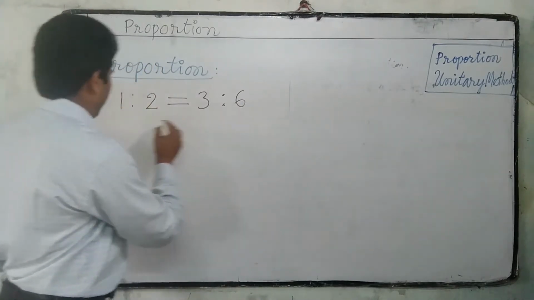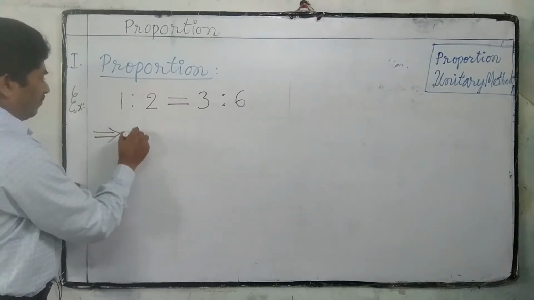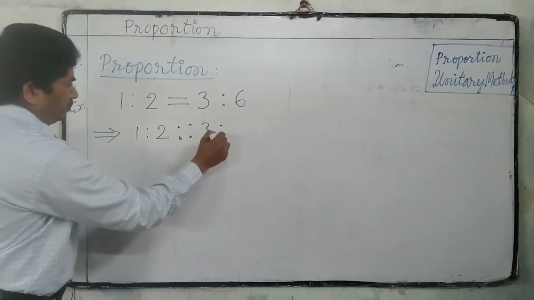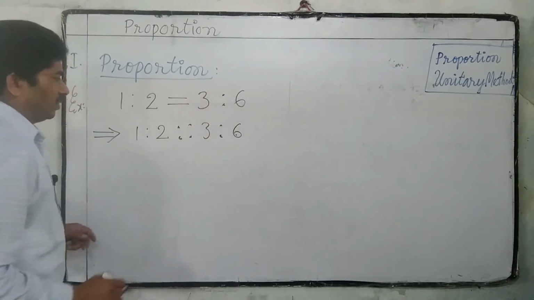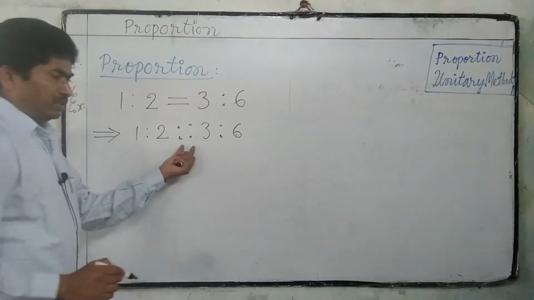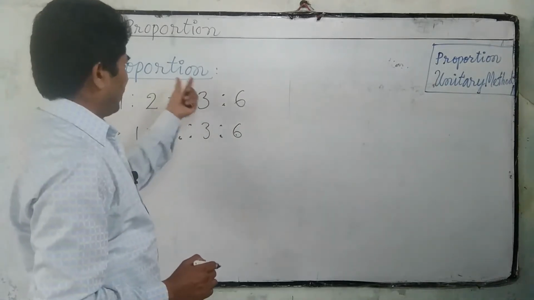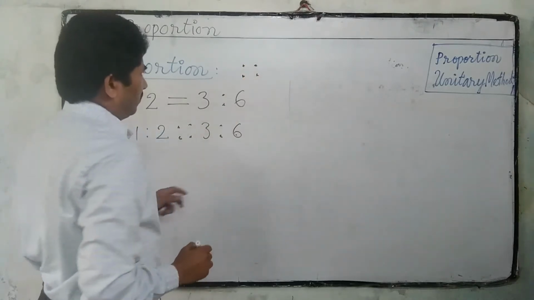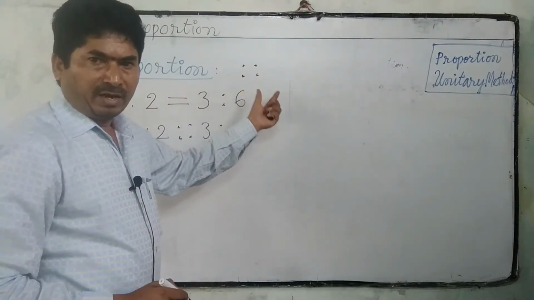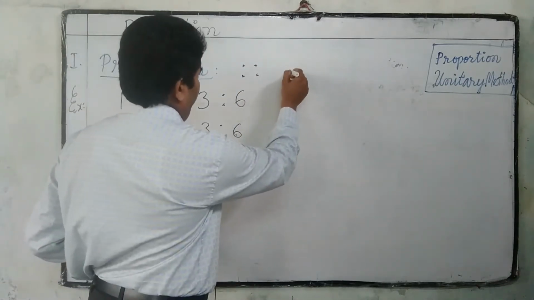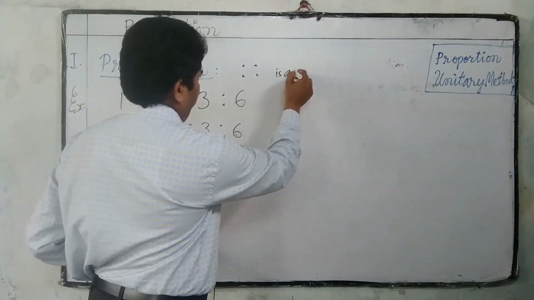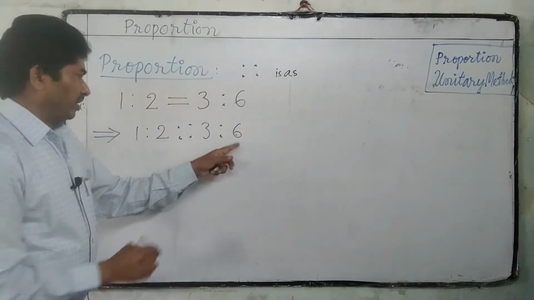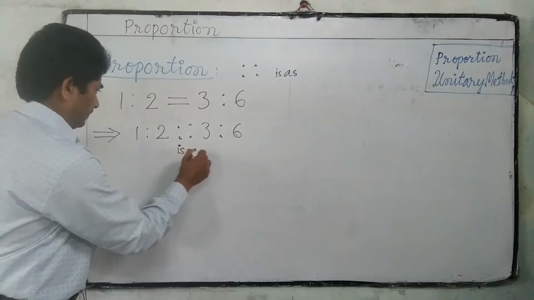Then we can write 1:2 is as 3:6. This is the symbol to represent proportion. We read it as 1:2 is as 3:6.